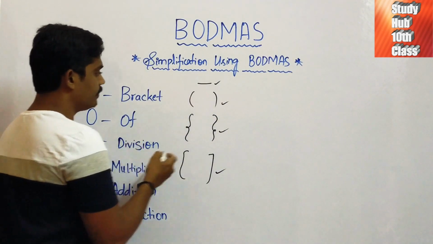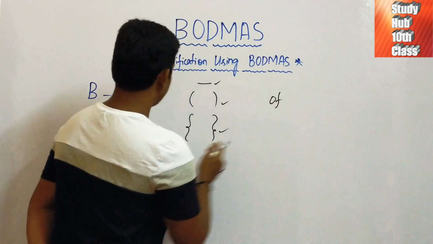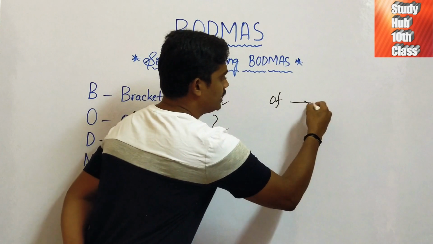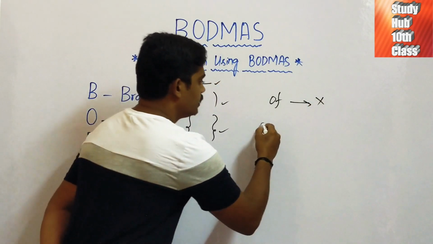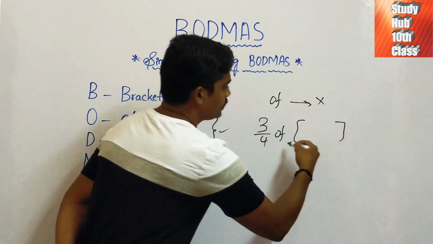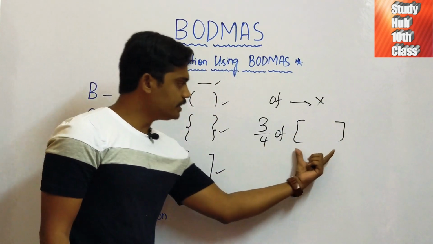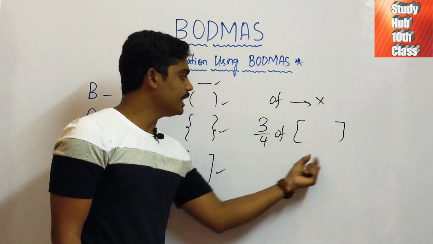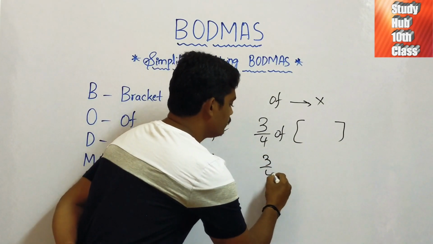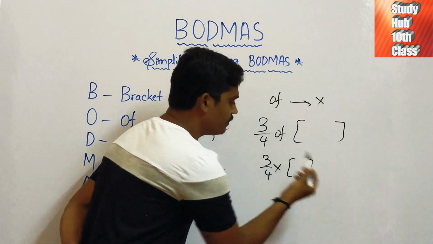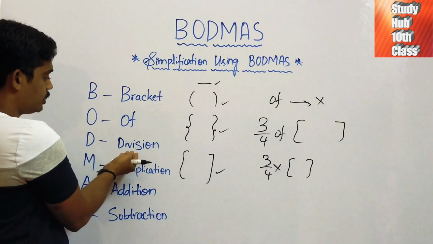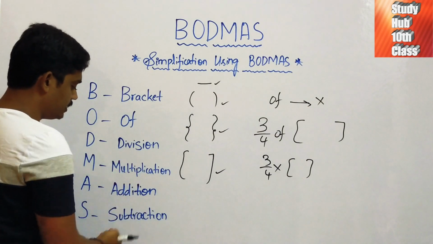Next, after bracket we will apply off. The second priority is off. Off generally we take as multiplication, friends. For example, 3 by 4 of some value. First we will solve the bracket and after that we will give importance to this off. Off we will take as 3 by 4 into the simplified value of this bracket. After off we will give importance to division, then multiplication, then addition, then subtraction.